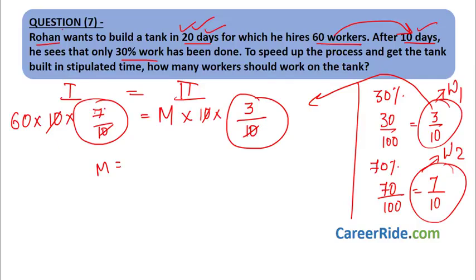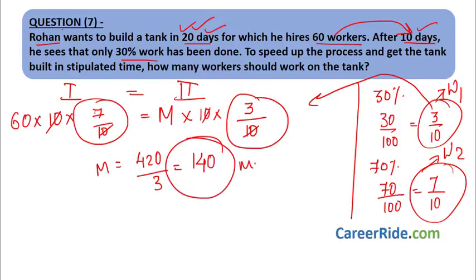So this 3, this 7, 7 6 are 420 divided by 3 equal to 140. So 140 men are needed for Rohan to complete the remaining work in the remaining 10 days, so that the tank gets built in 20 days. Remember, it is not asked how many more workers are needed.